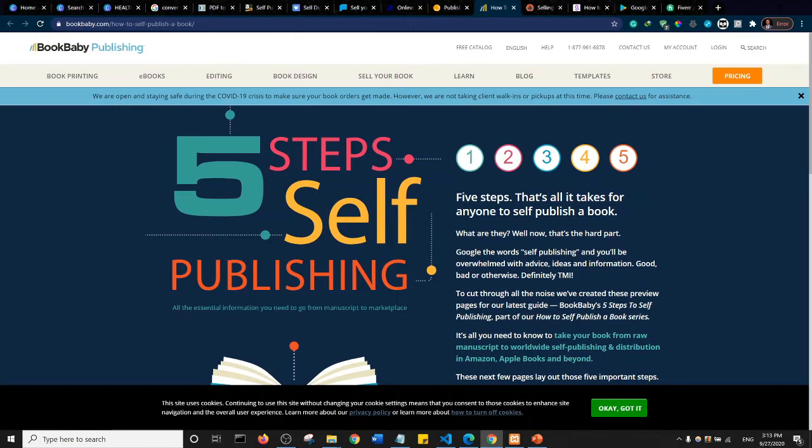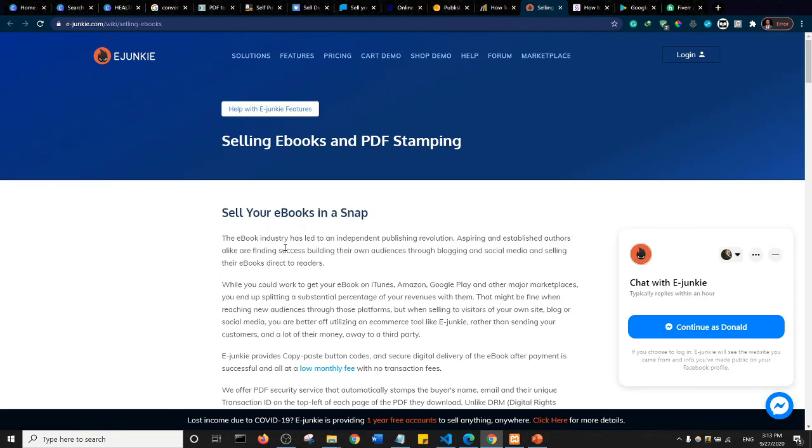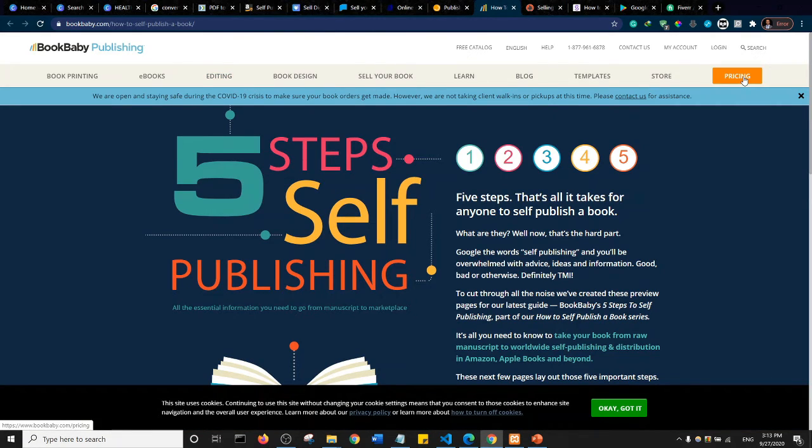So they charge you the $149, but then you get 100% of the sales. If you actually have that money to invest, you can try them out, but it's not the first platform I would look to use. So you can go ahead and check their pricing. This is the pricing page here, so you can check the current pricing.